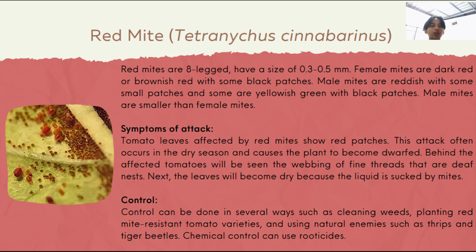Behind the affected leaves will be seen webbing of fine threads that are the mites' nests. Next, the leaves will become dry because the liquid is sucked by mites. Control can be done in several ways, such as cleaning weeds, planting red mite-resistant tomato varieties, and using natural enemies such as thrips and tiger beetles. Chemical control can use acaricides.